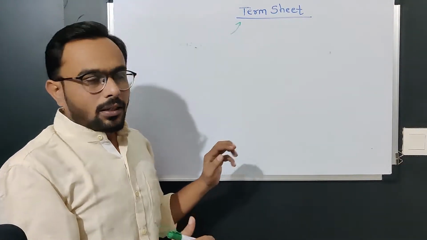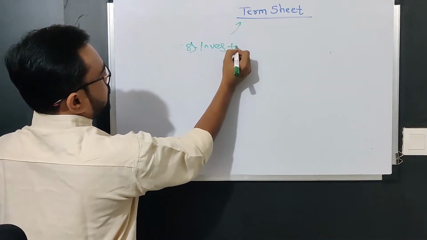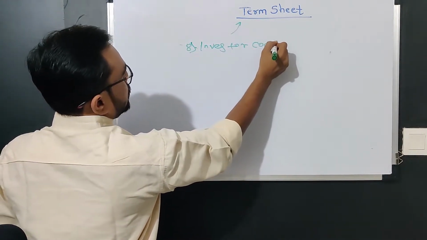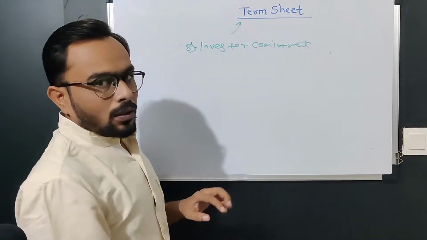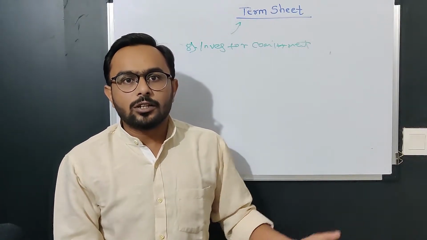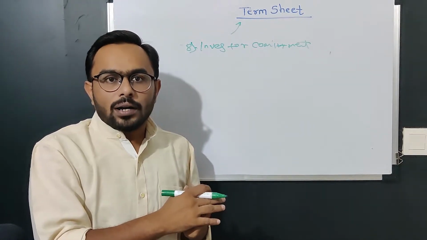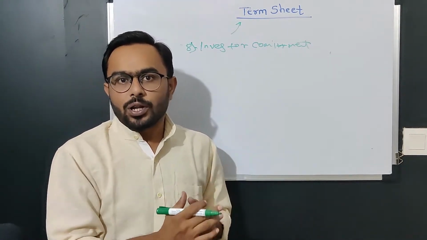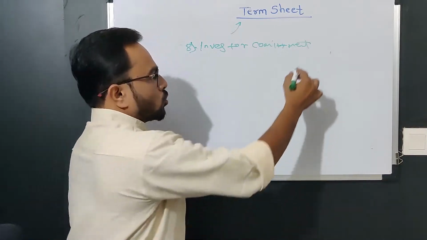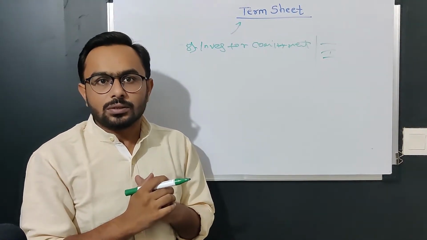Once this is done, then the 8th point is investor commitment. Let's say the investor has committed to give you 2 rupees or $2 right now, and you are raising it for, let's say, the next 5 years, and he committed that every year he would put in 2 rupees or $2. So you need to write down what all commitments you got from the investor.